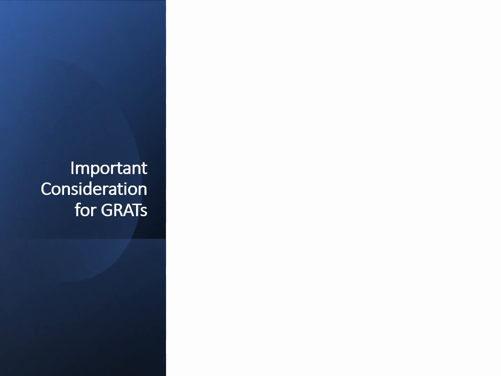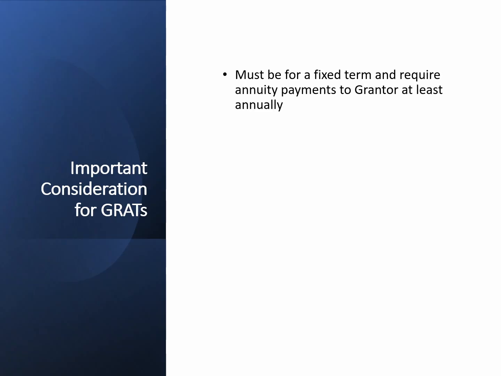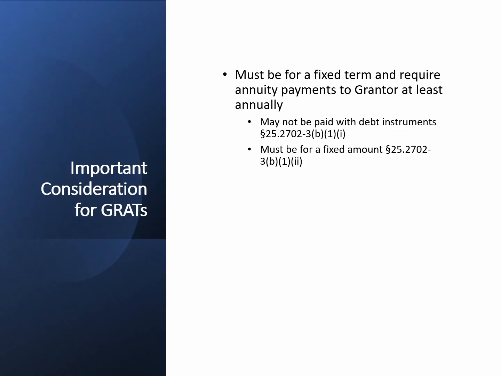Some important points about GRATs are as follows. It must be for a fixed term and require annuity payments to the grantor at least annually. Annuity payments may not be paid with debt instruments, like an IOU, and must be for a fixed amount. Additional contributions to the GRAT after its inception are not permitted.